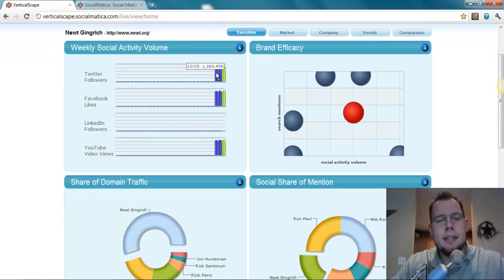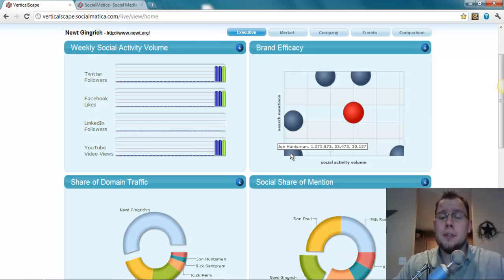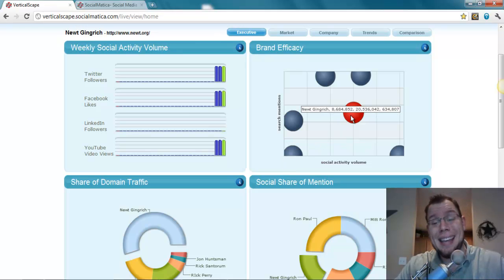What we're seeing here is his trends for Twitter followers, YouTube views, video views, and also Facebook likes. Very marginal gains here, by the way, for him in particular, but we can look at some other interesting information in a second. Then I'll jump over to the Trends tab. But what we're looking at here is a brand efficacy chart, and the person who's running one of the most balanced campaigns actually happens to be Newt right now.